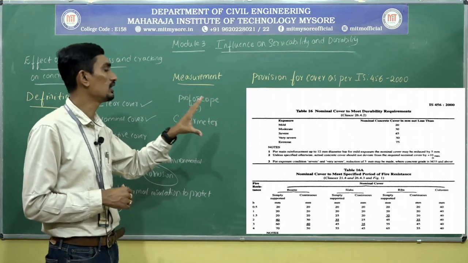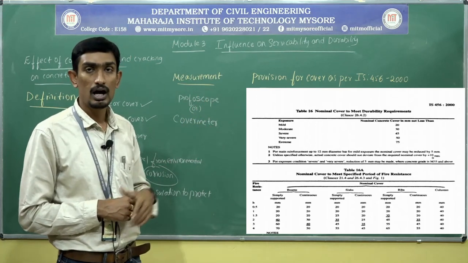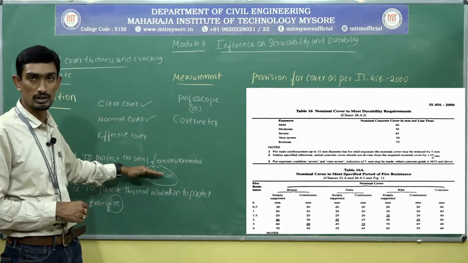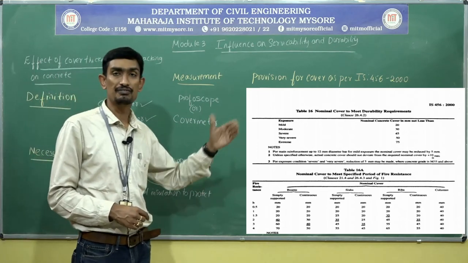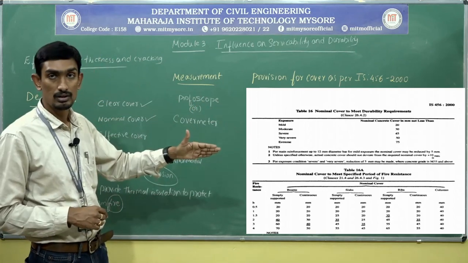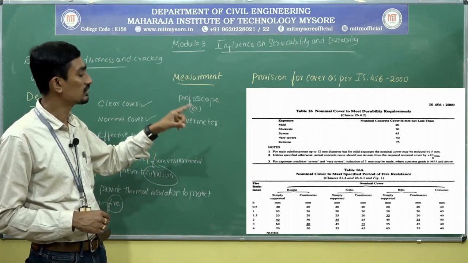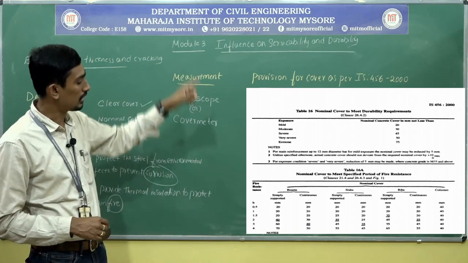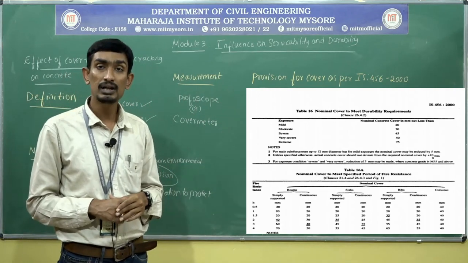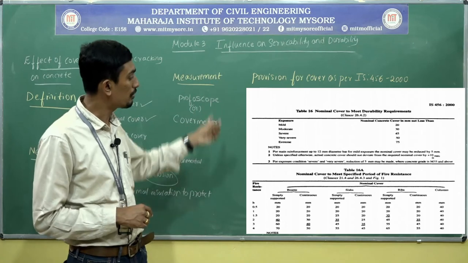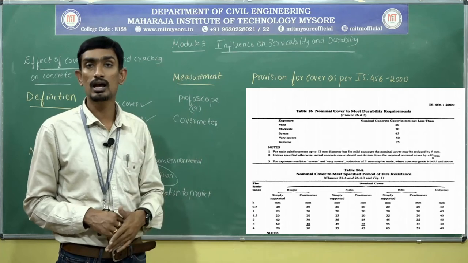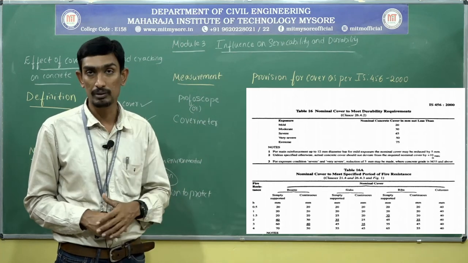Table 16A clearly specifies the cover if I want to protect from fire. So the first problem is regarding corrosion. The second problem is regarding fire. You can see from Table 16A that it is based upon the depth and the element, whether it is slab, beams, or ribs, and also bifurcated into simply supported slab or continuous slab, simply supported beam or continuous beam.